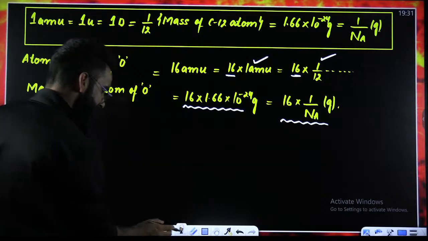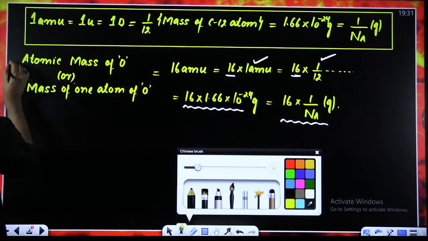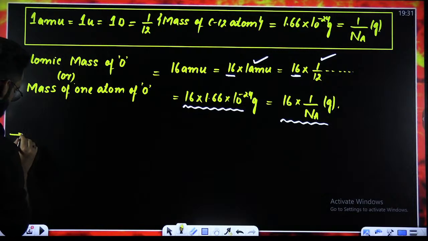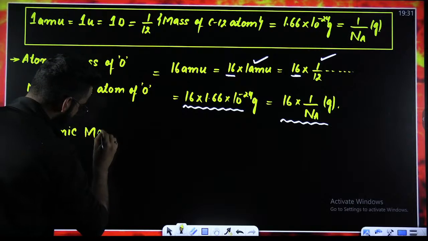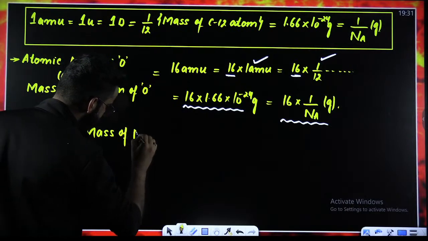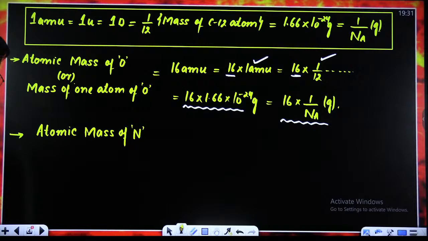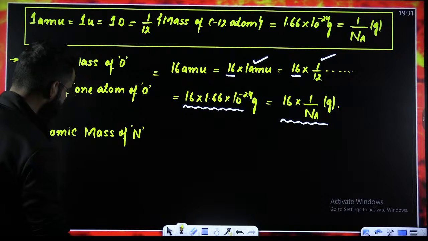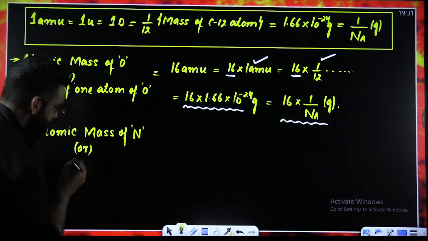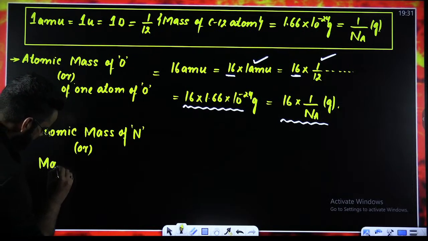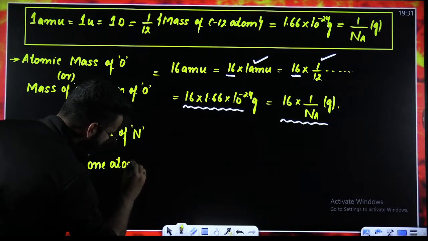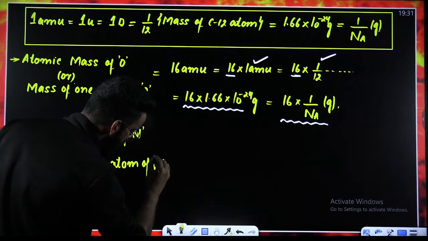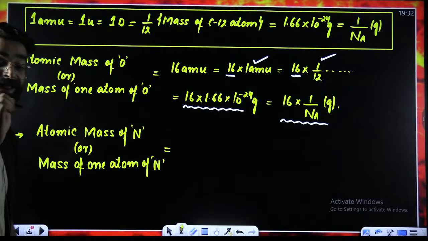Let me write one more statement so that this particular term becomes absolutely clear to every one of you. For example, I'm writing atomic mass of nitrogen. Now, if I ask you as per definition, what does it mean? You'll simply tell me atomic mass of nitrogen means the mass of one atom of nitrogen.